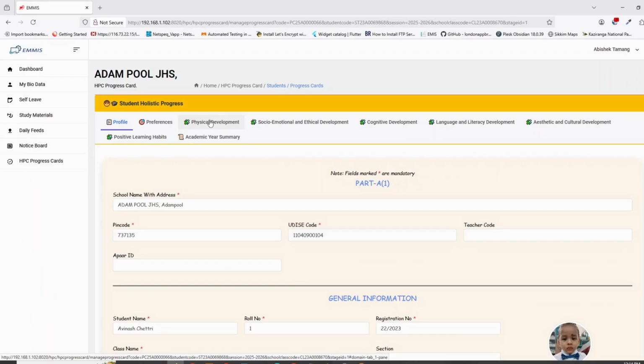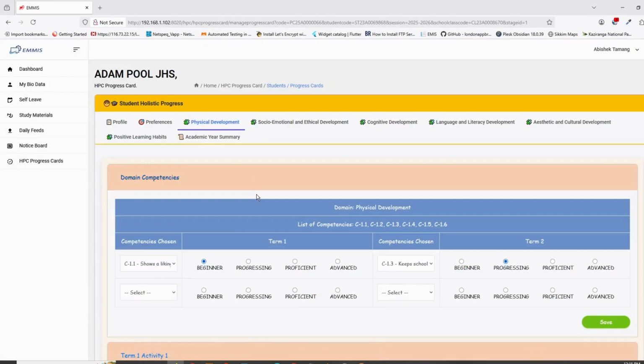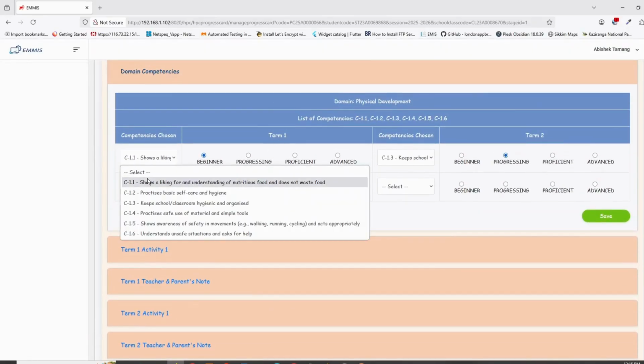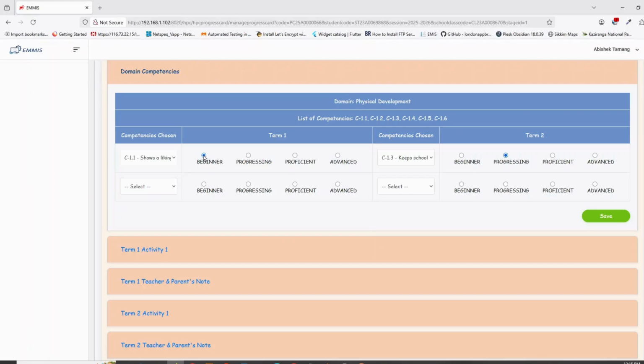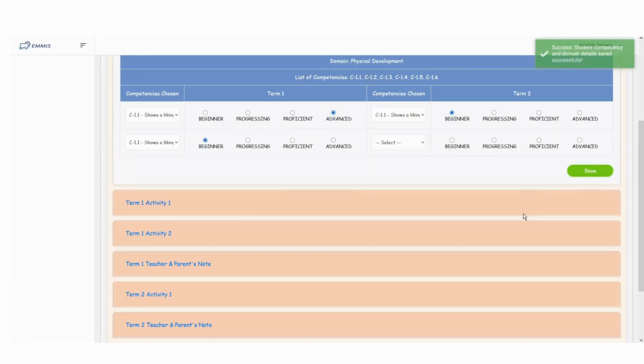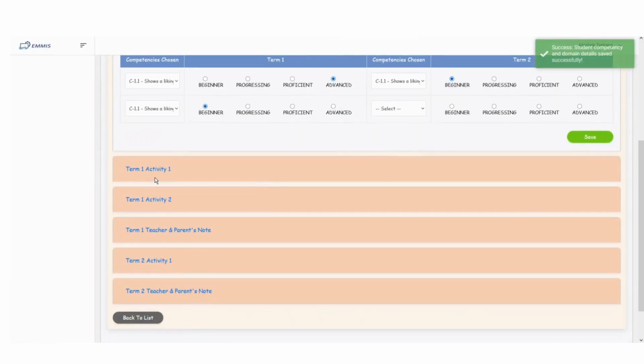After that, go on to the next section, Physical Development. Therein you would have to select the domain competencies of your student. You can select max 2 domains for a student as per their respective term, and then click on the Save button to successfully save your data input.